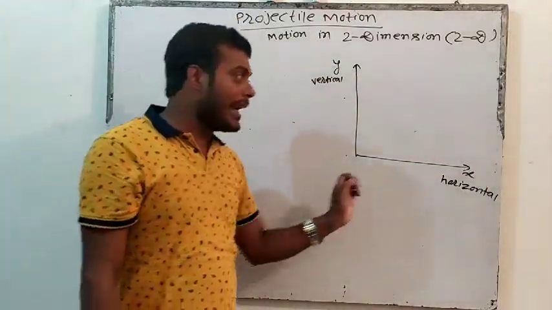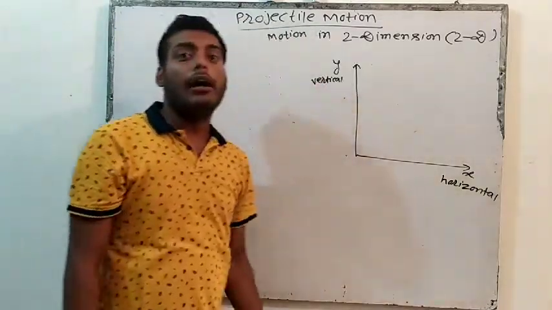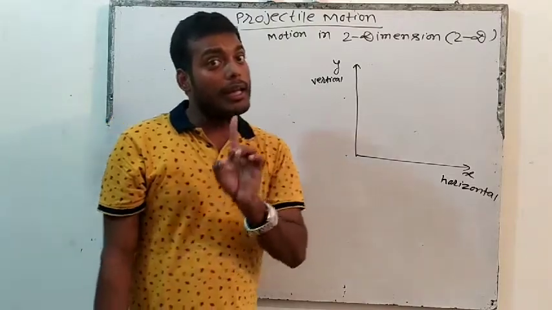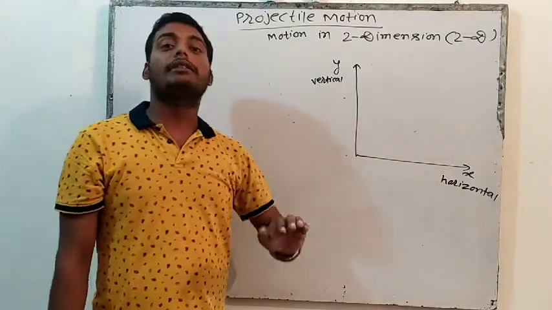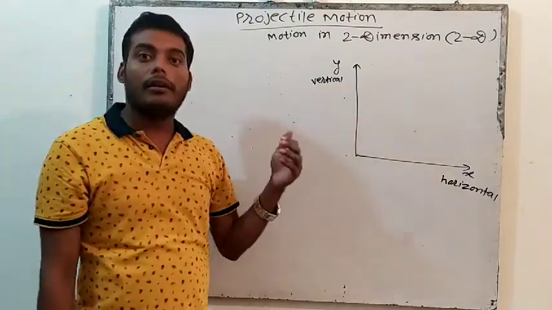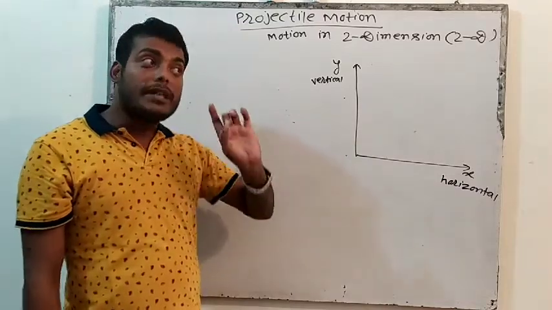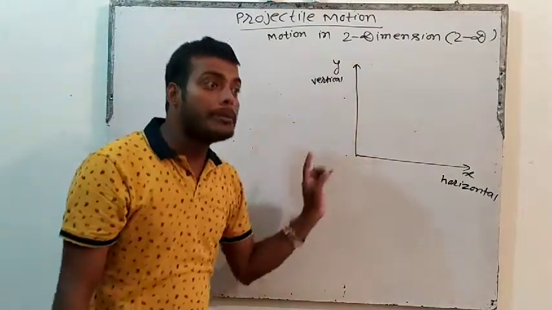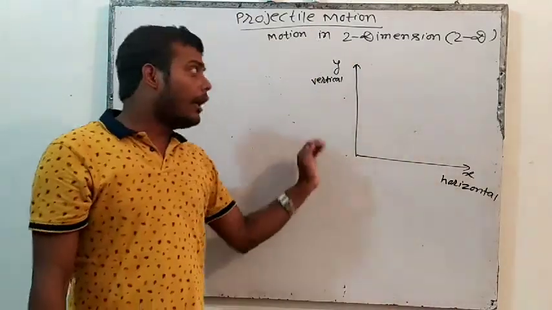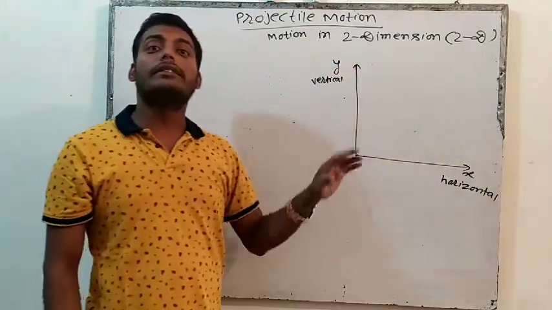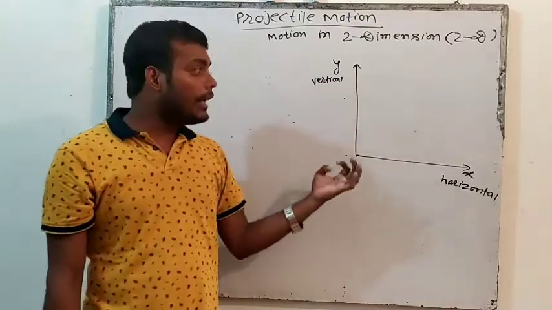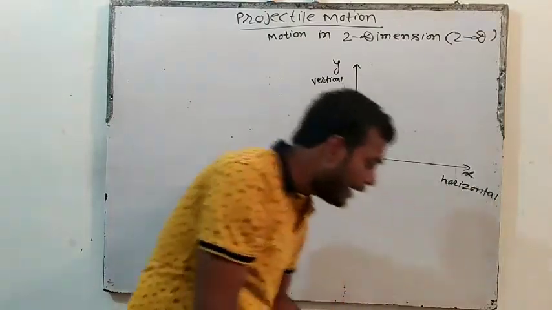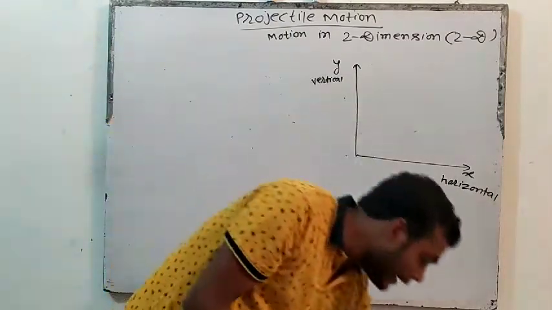So if an object is going in x, it will go only in x, and if it is going in y, it will go only in y. That means only in one direction, which is known as motion in one dimension. But when the object will go in x also and in y also, this is motion in two dimensions. Two dimensions means it will go in x also and in y also.